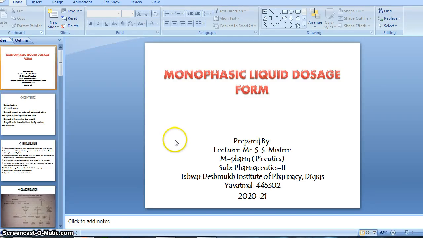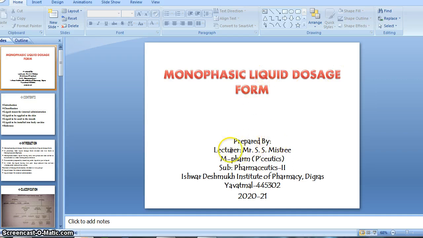So once again, welcome to our new chapter, that is monophasic liquid dosage form. In your previous slide, we have learned about the solid dosage form, right? And this is a monophasic liquid dosage form. Monophasic means one kind of liquid dosage form, right?